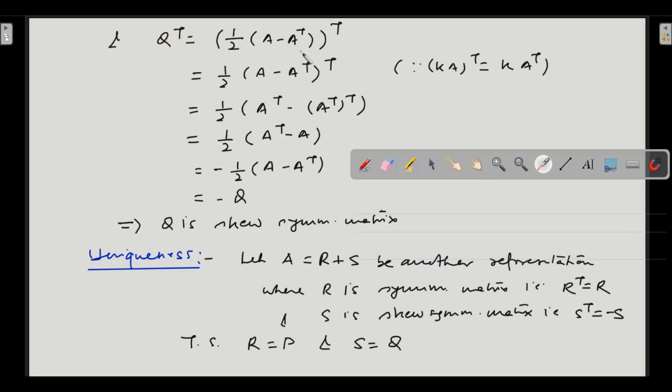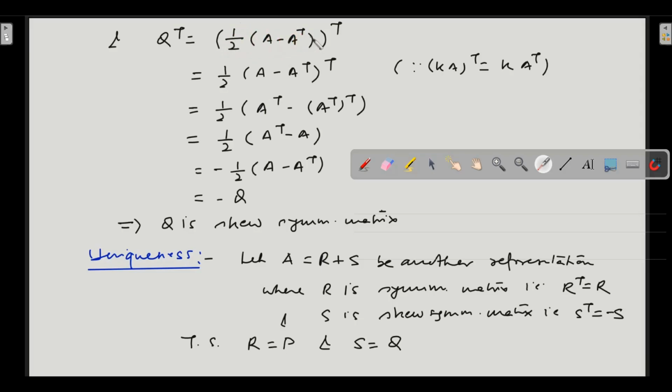So Q transpose. Q you already know, half of A minus A transpose is equal to Q. So let us take its complete transpose. If it comes out to be equal to minus Q, then we can be sure that Q is skew symmetric.